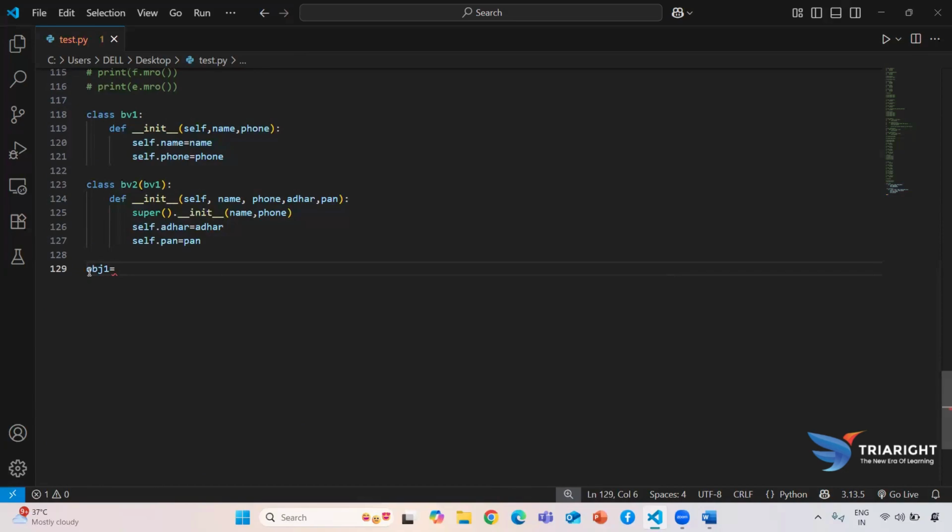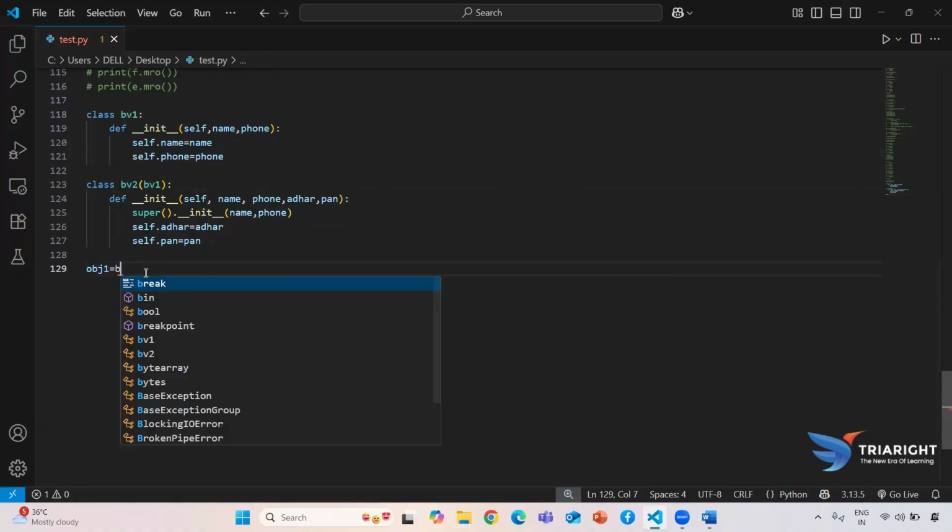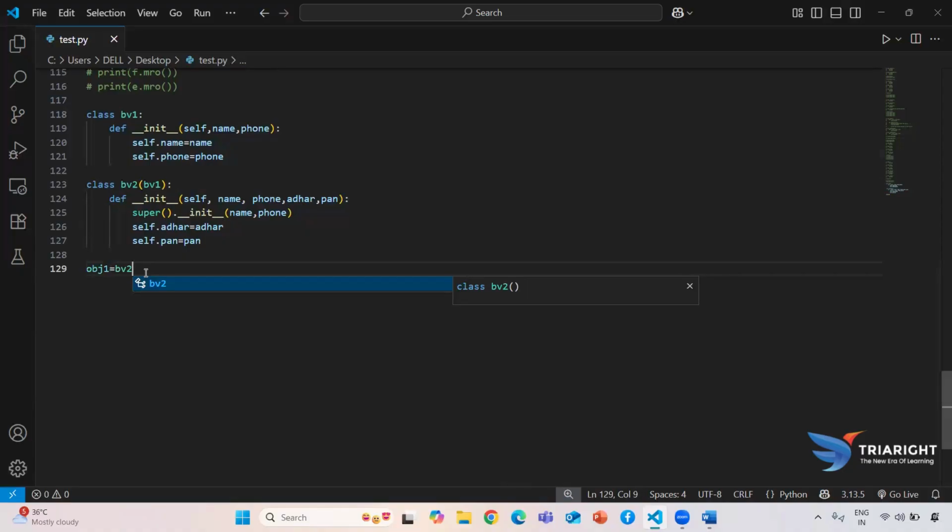In our inheritance concept, every time you create the object based on the most recent class, and the recent class is bank version 2. So here I need to create bank version 2. In real time also, whenever an updated version comes, you need to update, then only use. That's why here I'm using bank version 2.